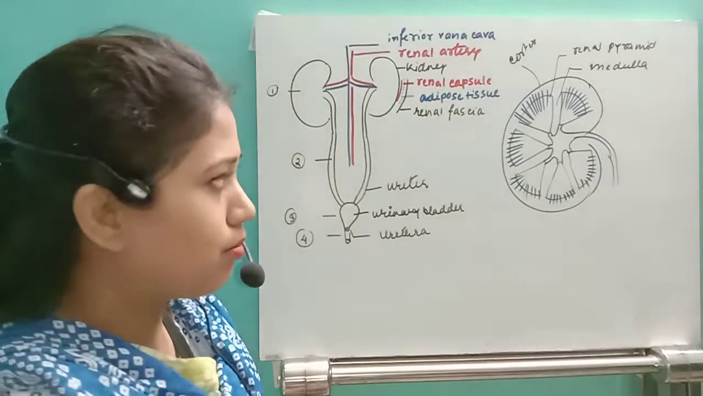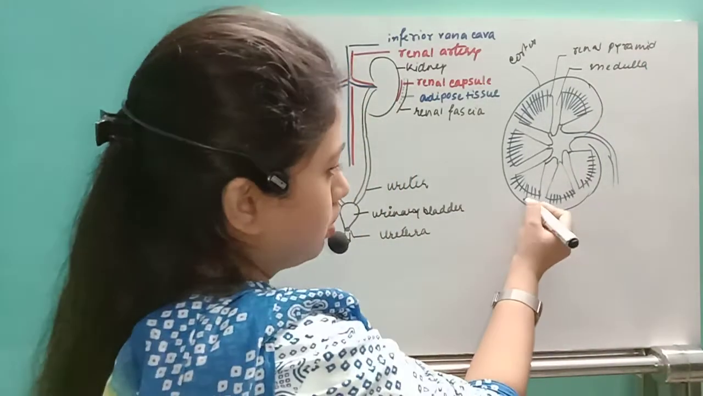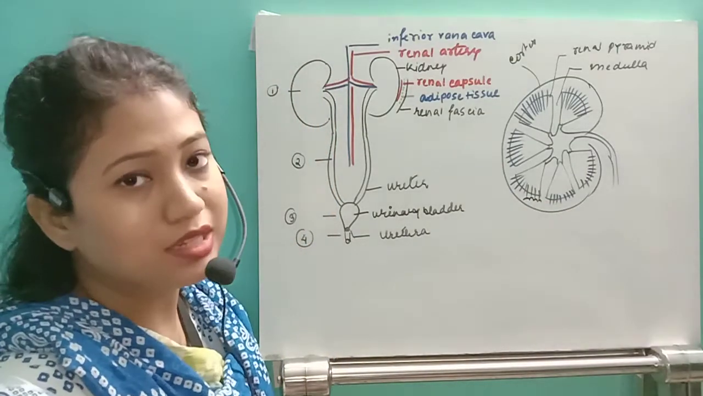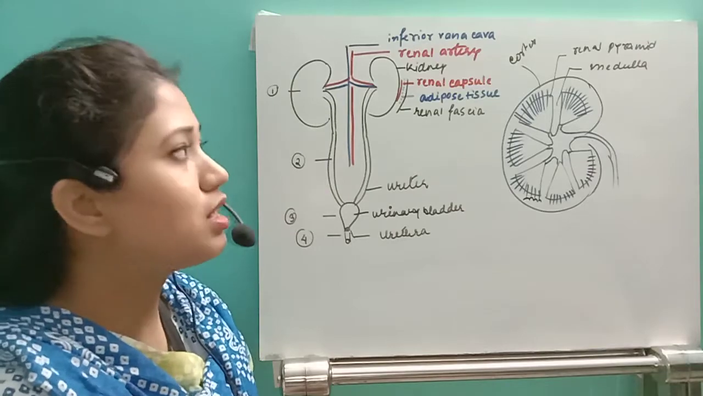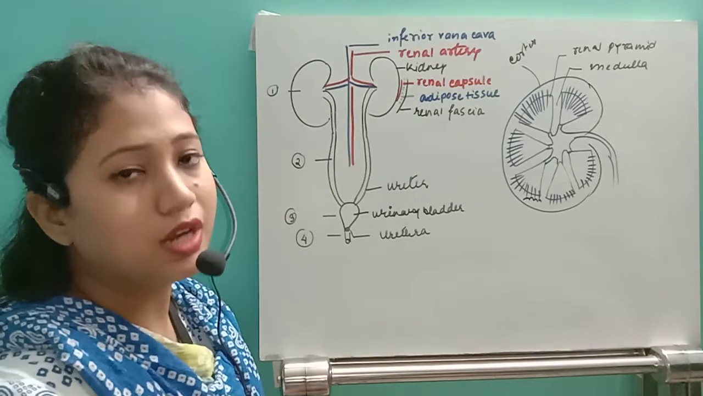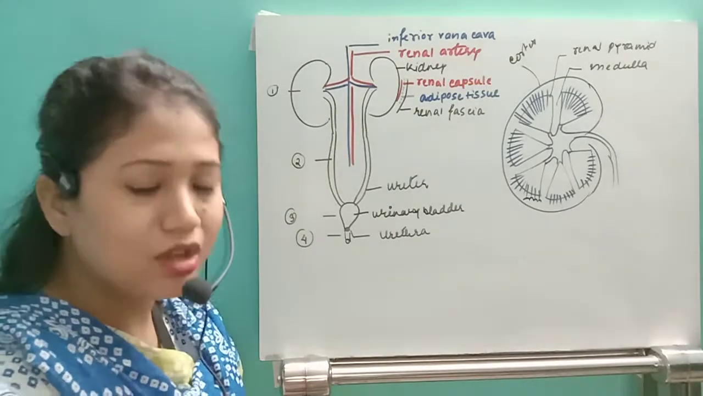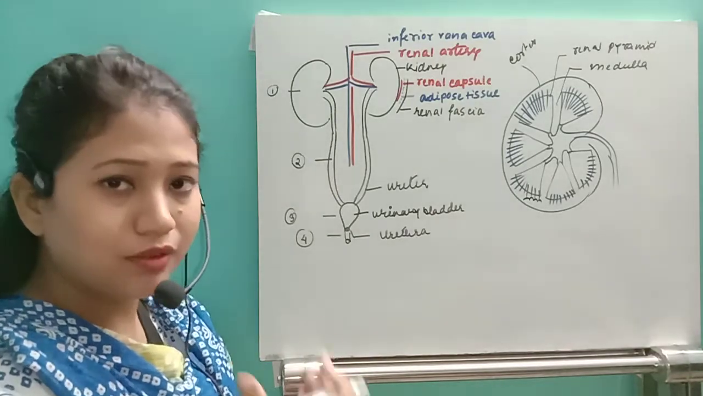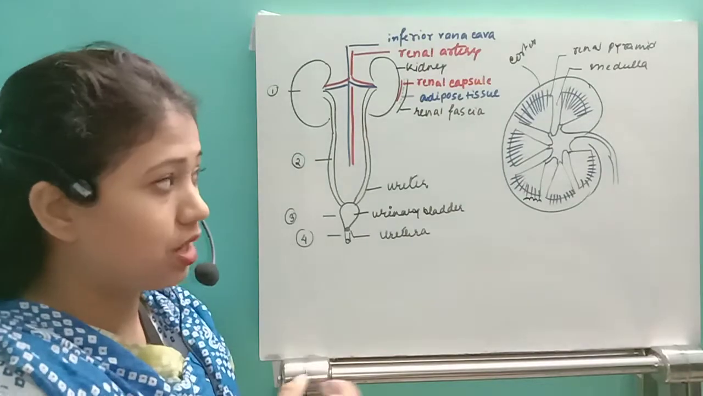This renal pyramid, which I have shown here, is actually nothing but the unit of excretion, that is the nephron. The nephron is present on the base of the renal pyramid, and it filters out the urea, and along with urine it comes out.